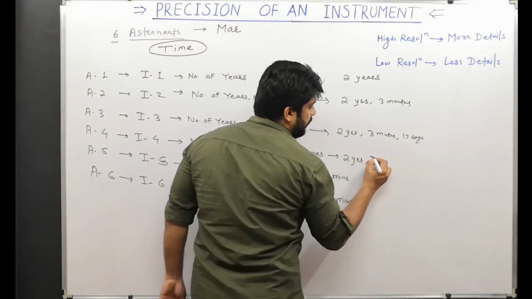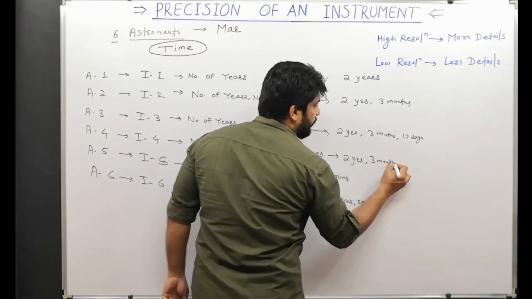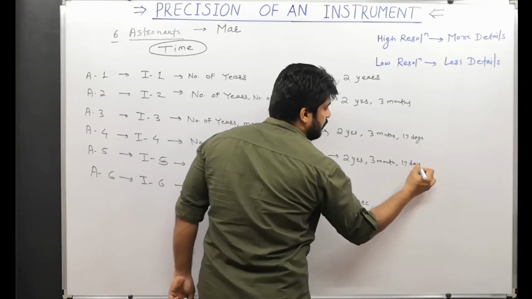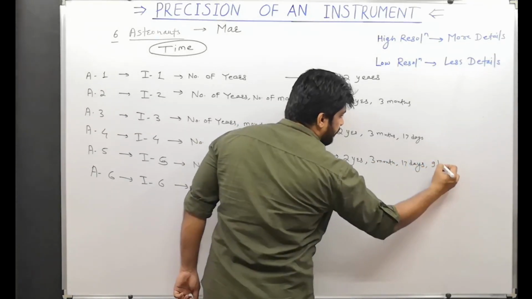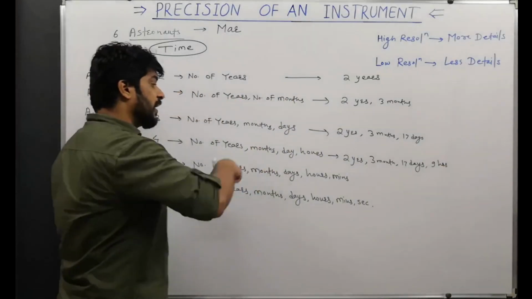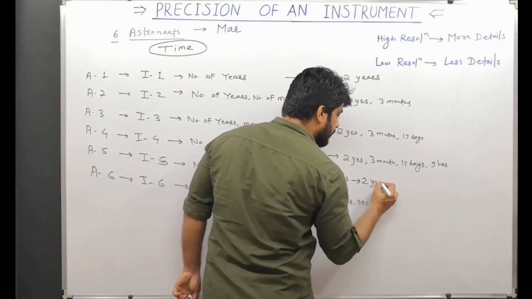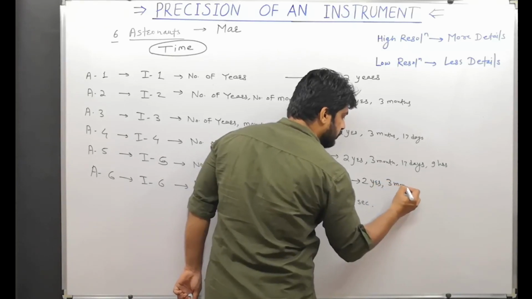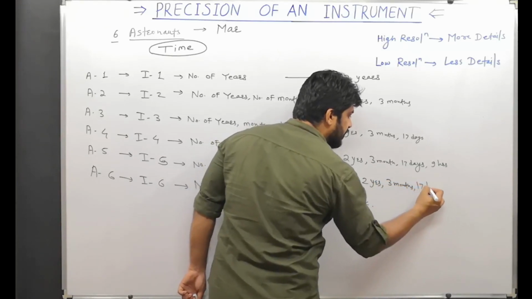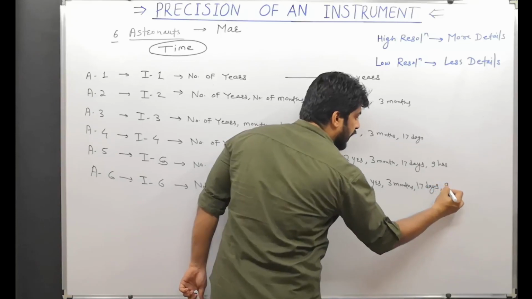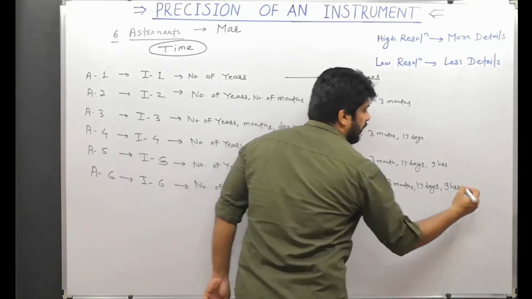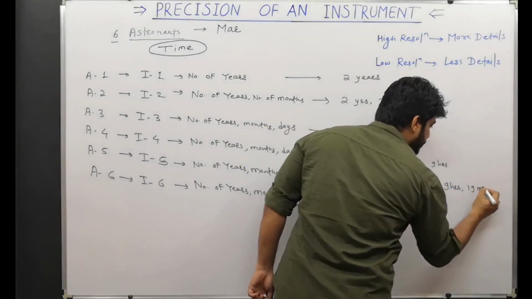2 years, 3 months, 17 days and 9 hours. The next one is even better. He says it requires 2 years, 3 months, 17 days, 9 hours and 19 minutes.